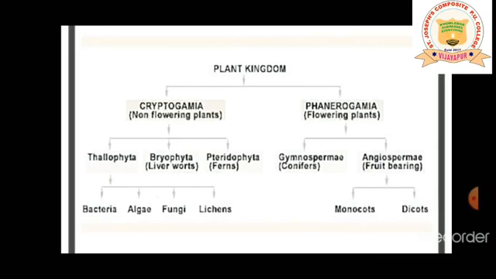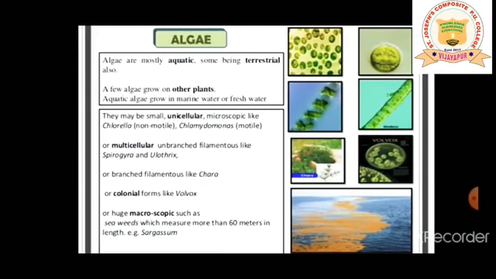You are supposed to classify them so that the study can become very easy for us. So my dear students, let us begin. The topics which we are going to cover in this chapter are some subtopics in the plant kingdom, and we are going to study them in detail.